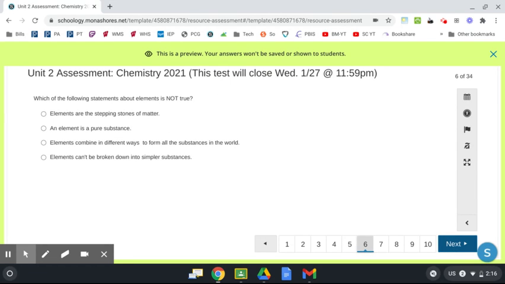Number 6. Which of the following statements about elements is not true? Again, you're looking for the false one. Elements are the stepping stones of matter. An element is a pure substance. Elements combine in different ways to form all the substances in the world. Elements can't be broken down into similar substances.